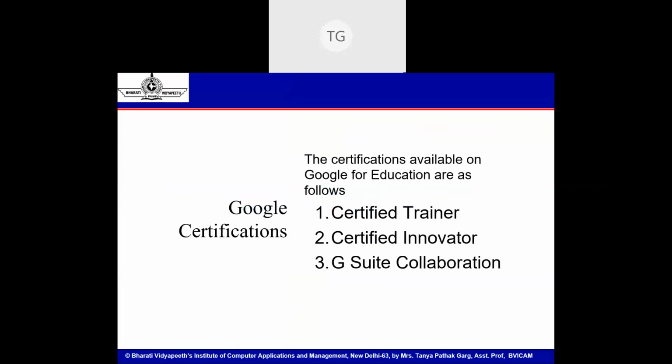Some certification programs are also available for certified trainer, certified innovator, and G Suite collaborator. So these were the basics of Google Classroom as an LMS, its different variants. If you have any queries, please write in the chat box or unmute yourself.